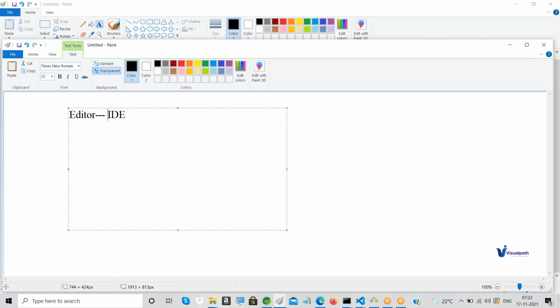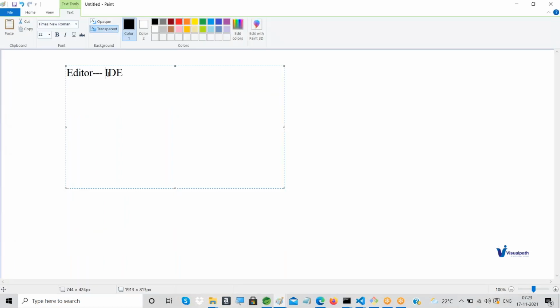If you are learning at a basic level, for HTML or CSS, it's okay to go with a text editor like Notepad. But when we are developing with Angular, I don't suggest going with a normal text editor. That is the reason it's better we go with an IDE.